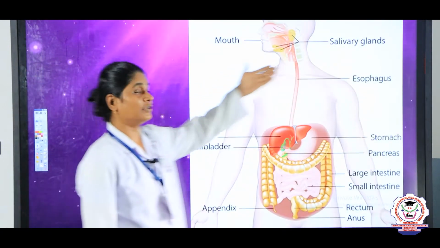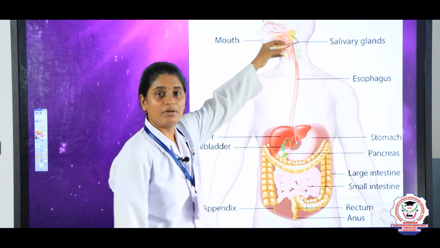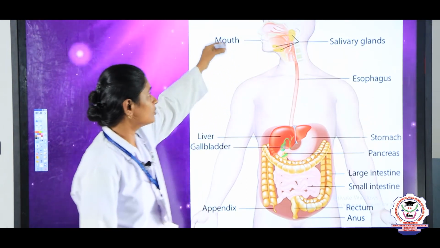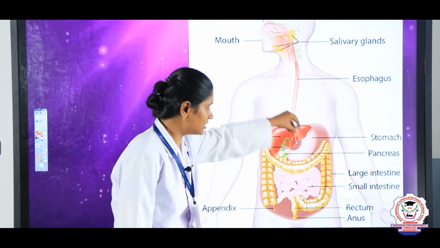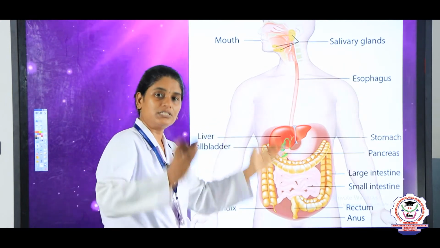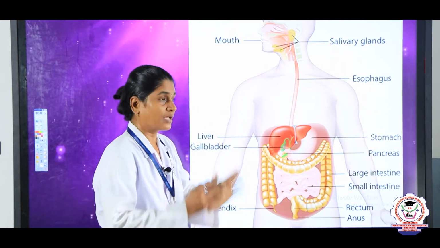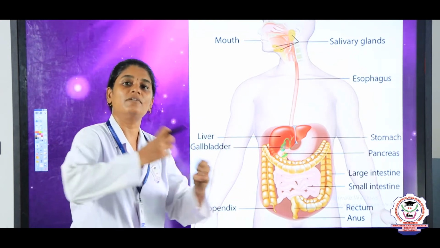So, here you can see the digestive system. Once the food is taken in by our mouth, this is known as ingestion. After that the food gets digested here. That process is known as digestion, the breaking down of larger substances into smaller substances. Then the digested food is absorbed into our bloodstream.